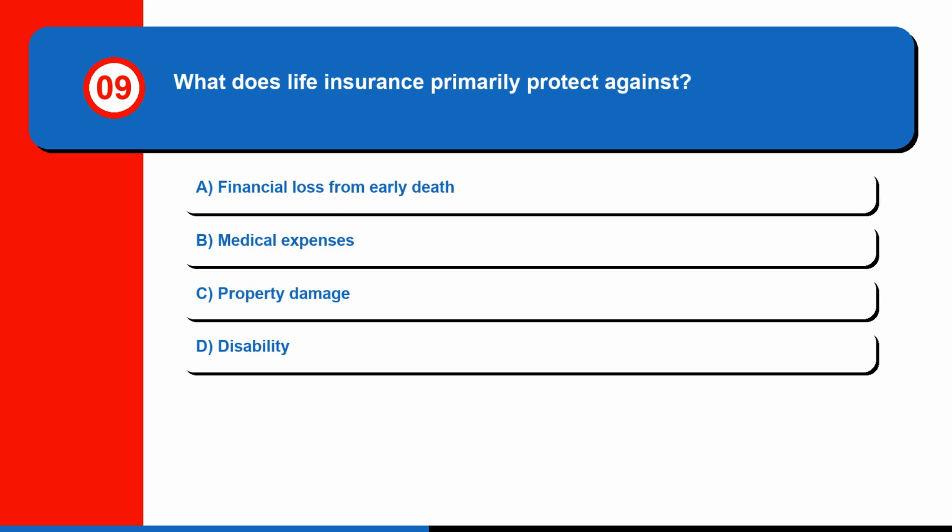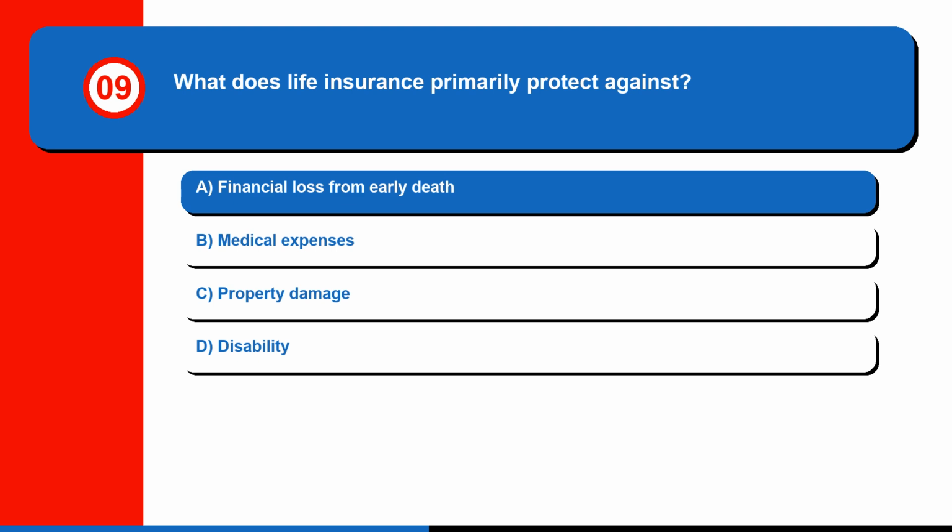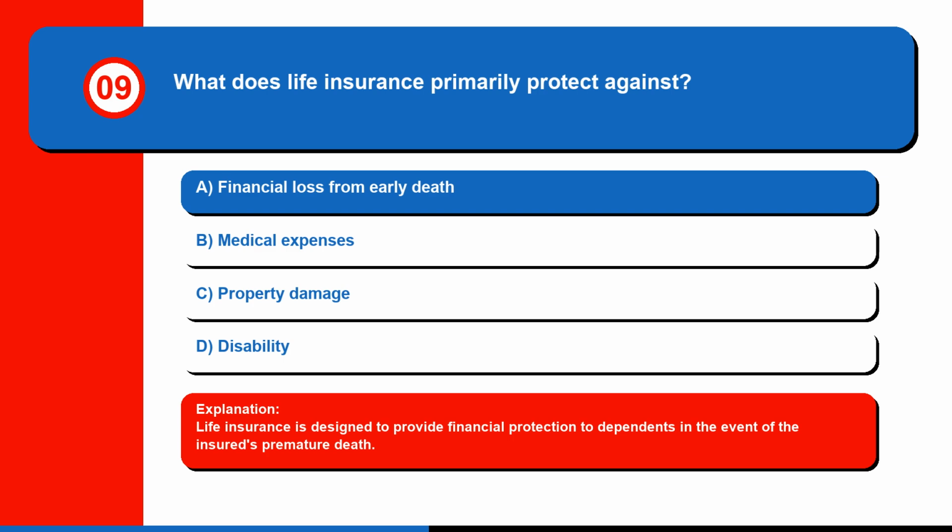Question 9. What does life insurance primarily protect against? A. Financial loss from early death, B. Medical expenses, C. Property damage, or D. Disability. The correct answer is A. Financial loss from early death. Life insurance is designed to provide financial protection to dependents in the event of the insured's premature death.